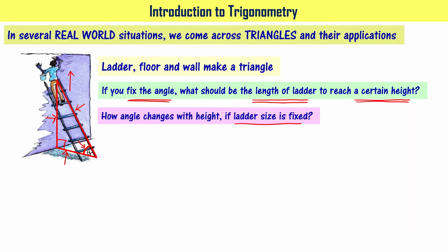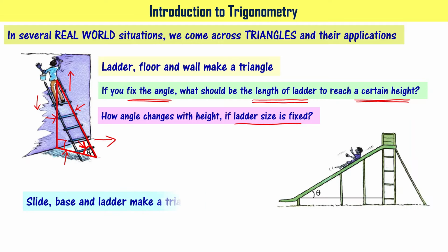If you pull the ladder away from the surface of the wall, then the angle is going to change and the person will reach only little height compared to earlier, right? So you got now the connect between the sides of the right triangle and the angle of interest shown here, right? Now let's look at another example.